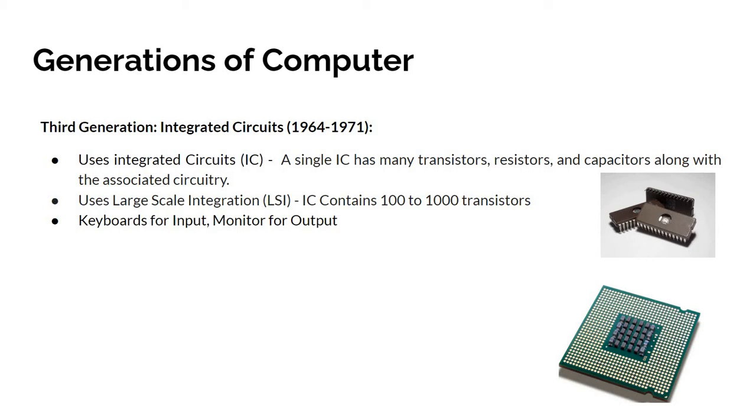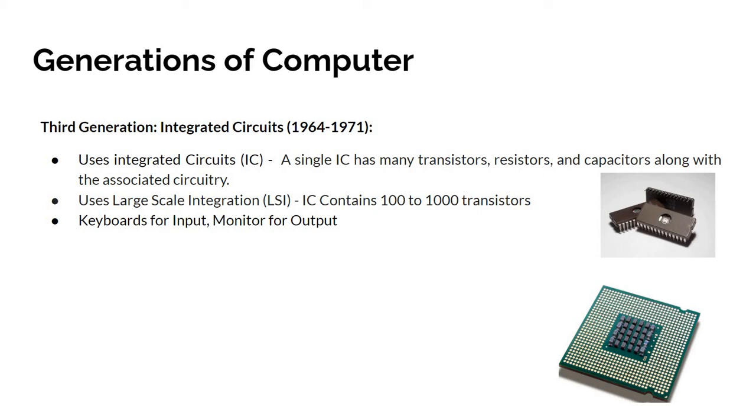An IC is said to use small scale integration, SSI, if it contains fewer than 10 transistors. An IC that contains from 10 to 100 transistors is said to use medium scale integration, MSI. A large scale integration IC contains from 100 to 1000 transistors, and one that uses very large scale integration, VLSI, contains more than 1000 transistors.